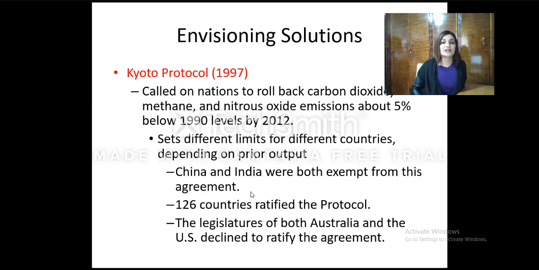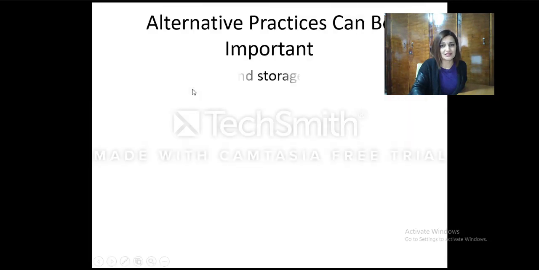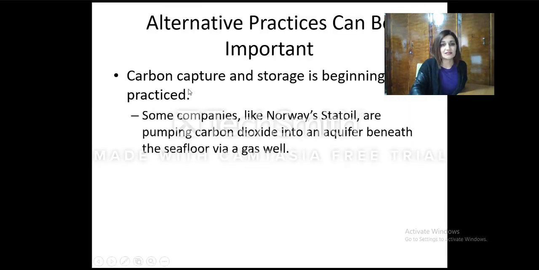Now, interestingly, China and India were exempted. They didn't get in the agreement, and also Australia and the US declined to ratify the agreement. So the other countries did ratify, but we know that the other countries are not the major contributors. And so by 2012, we did not reach the level set by the Kyoto Protocol.